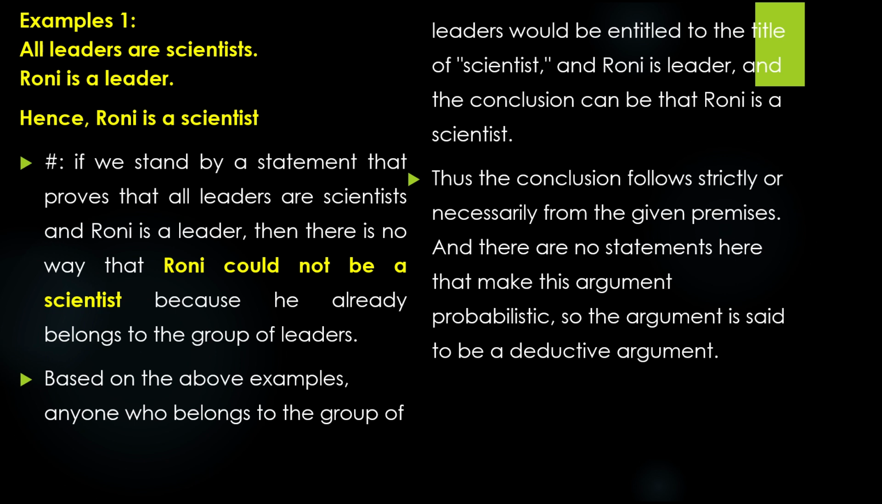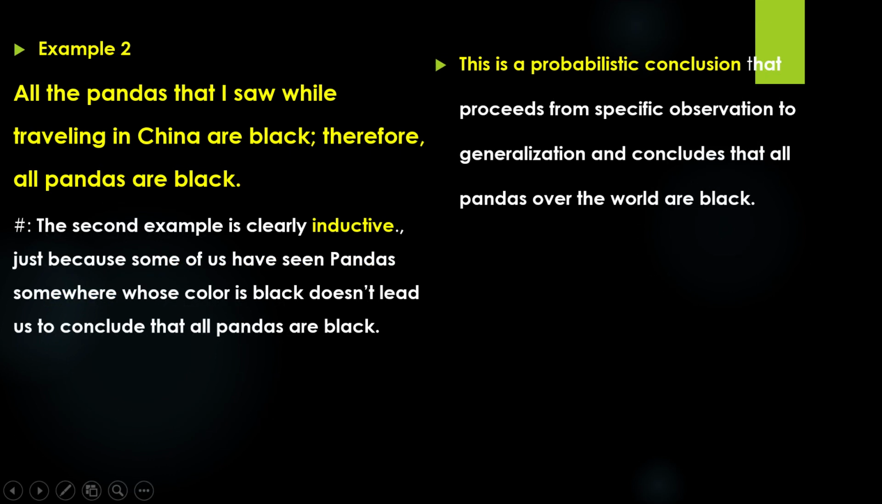Based on the above example, anyone who belongs to the group of leaders would be entitled to the title of scientist. And Roni is a leader, so the conclusion is that Roni is a scientist. Thus the conclusion follows strictly or necessarily from the given premises. And here there are no statements that make this argument probabilistic, so the argument is said to be a deductive argument.